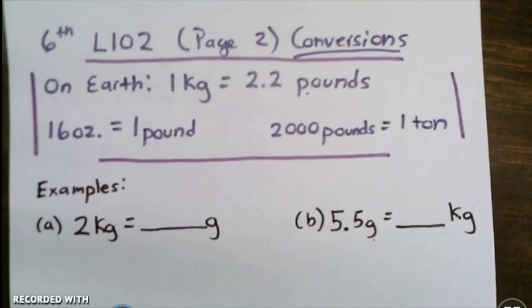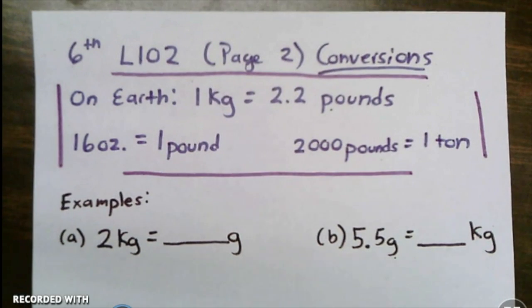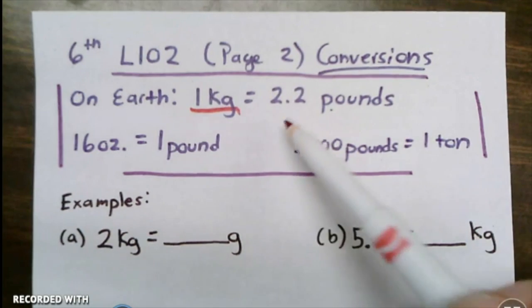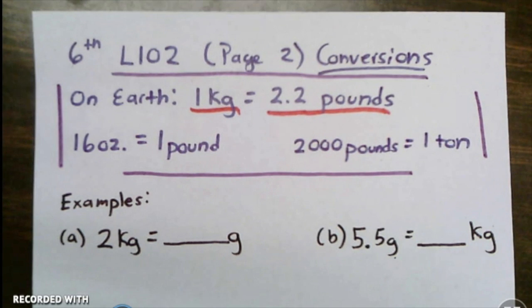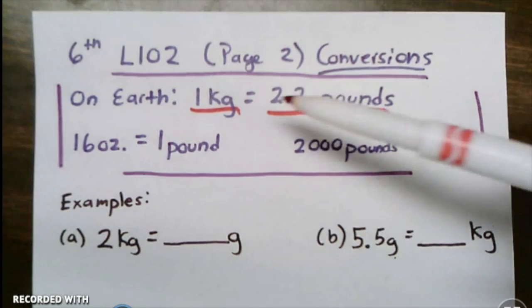All right, on Earth, a kilogram is about 2.2 pounds. So if we want to convert between kilograms and pounds, then we need to know this conversion.